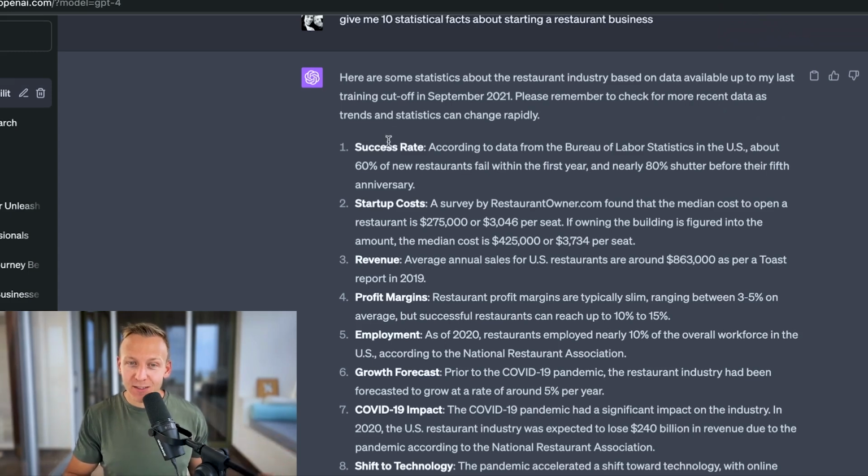The first one is success rate. According to data from the Bureau of Labor Statistics in the US, about 60% of new restaurants fail within the first year, and nearly 80% shutter before their 5th anniversary. Shutter meaning close down. So in order to fact check this, all I'm going to do is grab this piece of statement or this piece of claimed fact. I'm going to copy it.